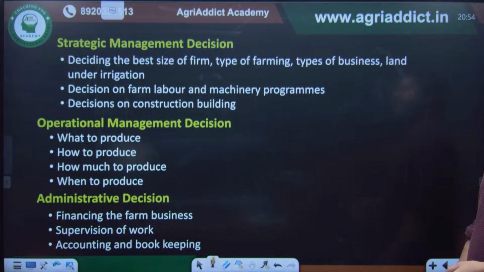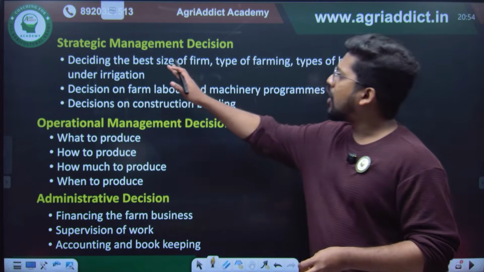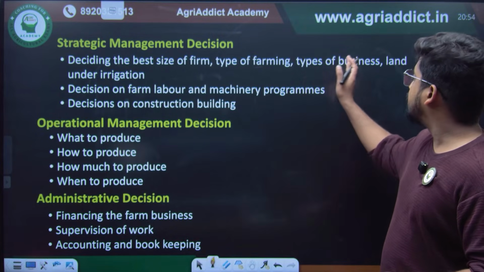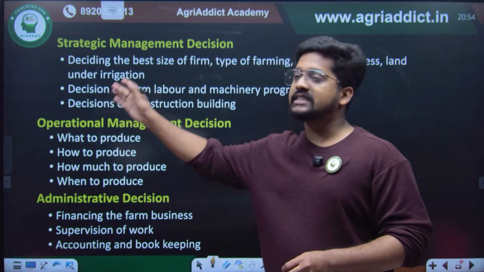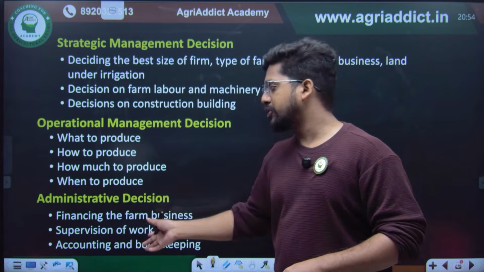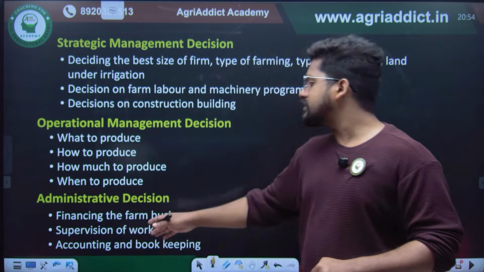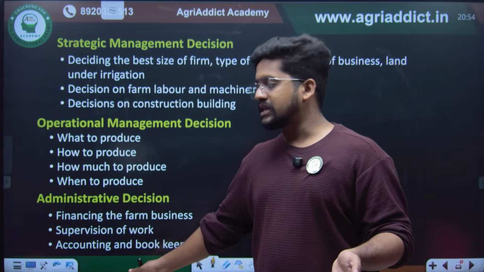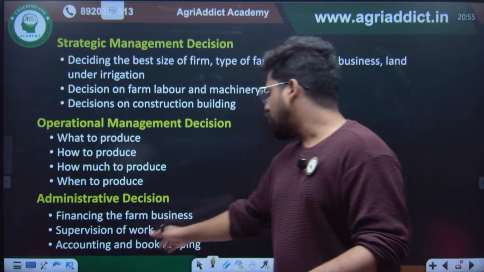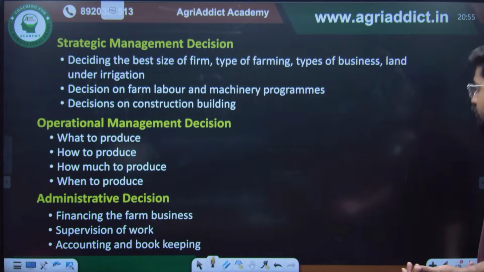So strategic management decision constitutes how best the farm size is, what type of farming, type of business, and how much land is under irrigation, everything comes under strategic. Operational management: what to produce, how much to produce, and when to produce. Administrative decisions constitute financing the farm business, how much investment should be done, supervision of the work, how it should be done, accounting and bookkeeping, and how it should be done. All those things are coming there.